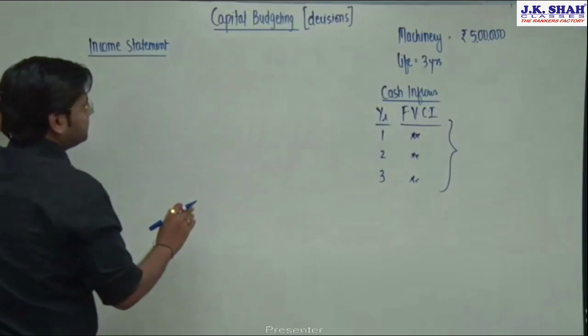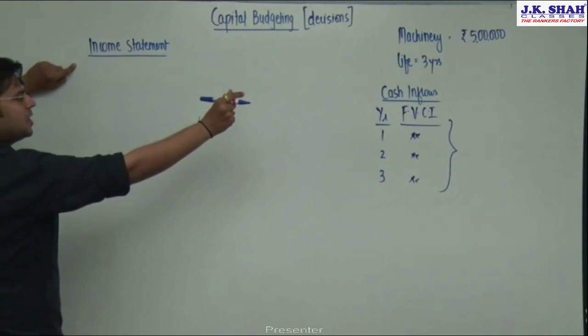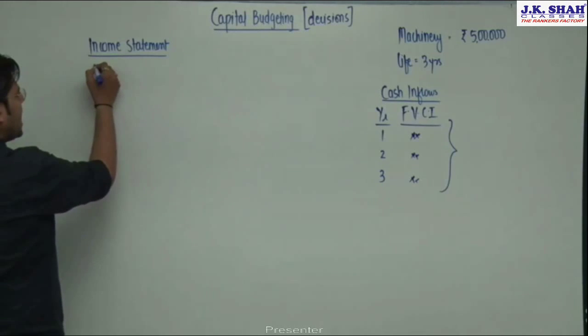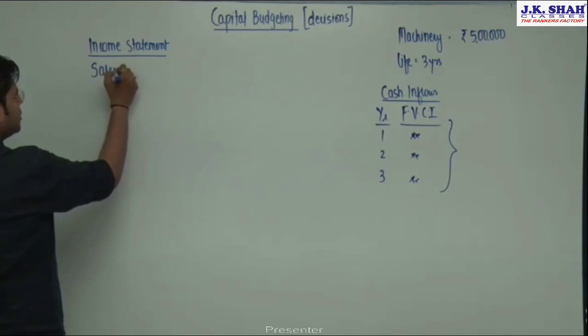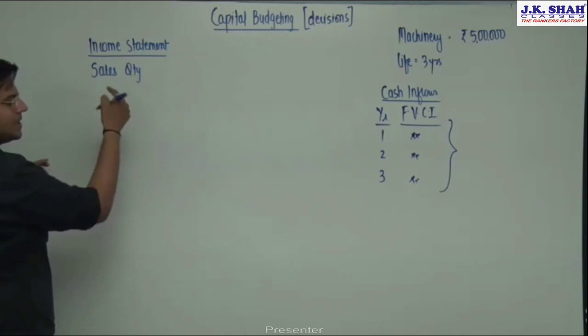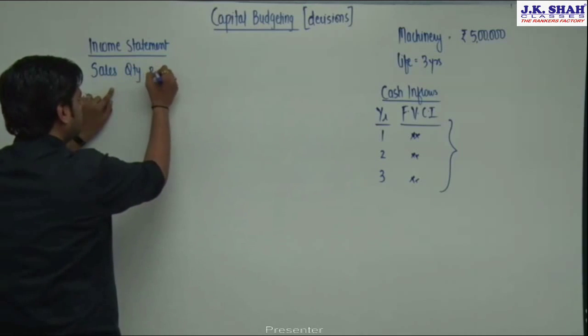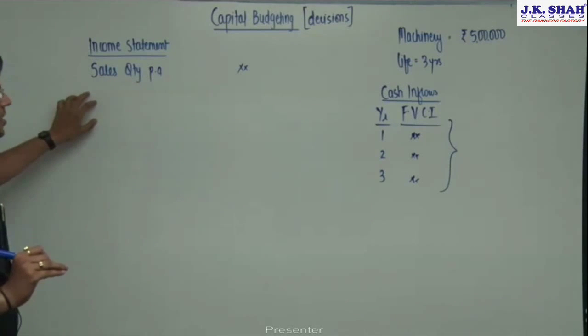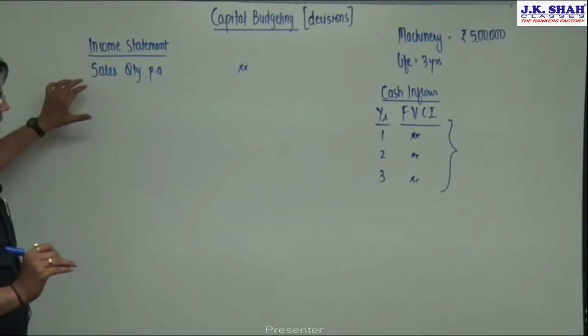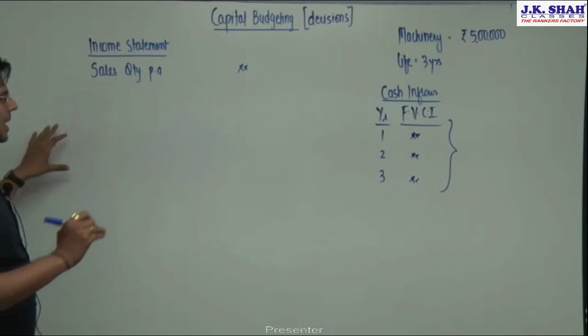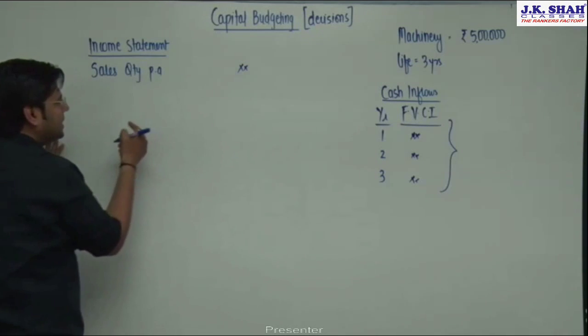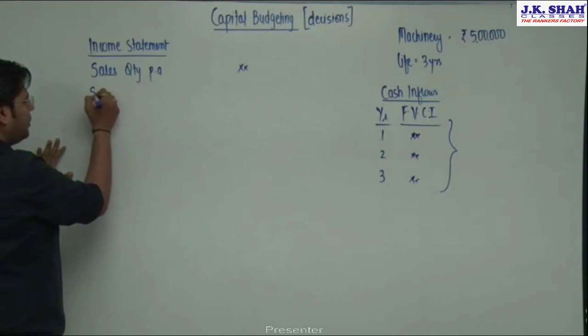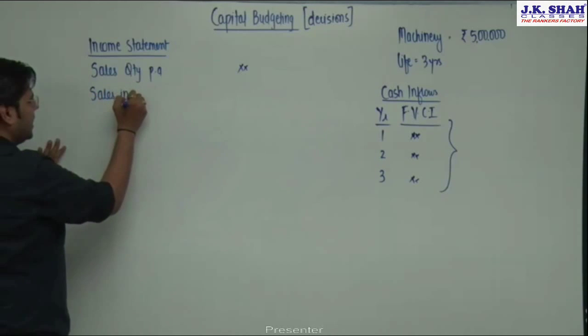So what I thought was, if I purchase this machinery, I think that I will be in a position to sell X number of units per annum. Then I will set a selling price of the product. Whatever the selling price, once you multiply the selling price with the sales quantity, it will help you to get sales in rupees.